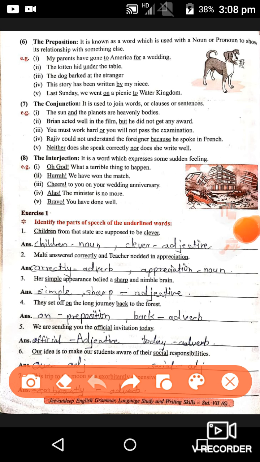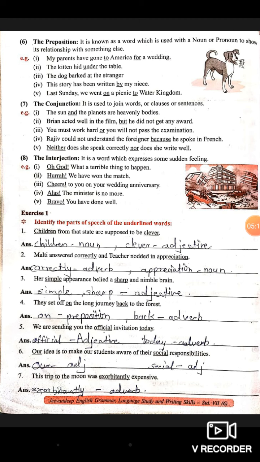So students, these four parts of speech you will write in your notebook and you will send its photos to my WhatsApp number with your name and subject name.